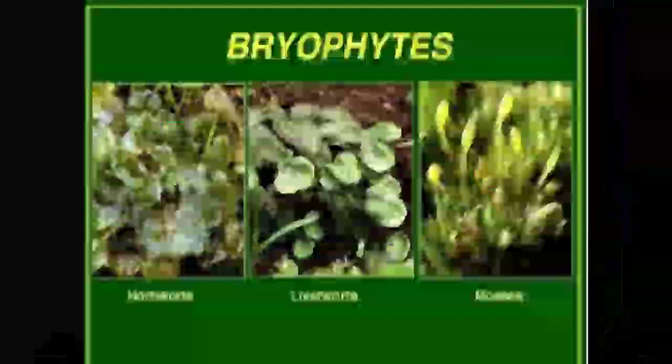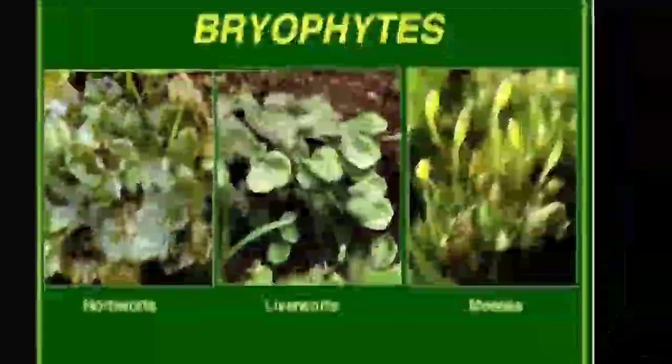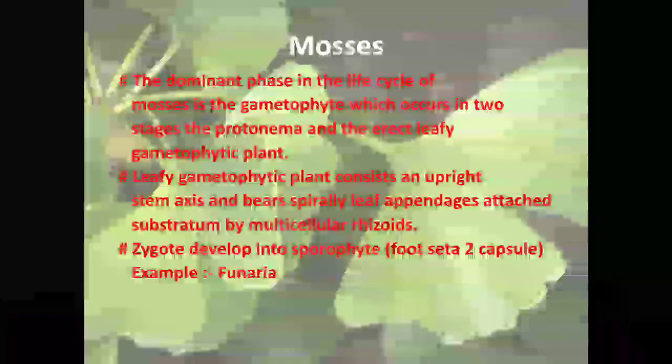Bryophytes: liverworts, hornworts and mosses are the three groups. The first group is the mosses.